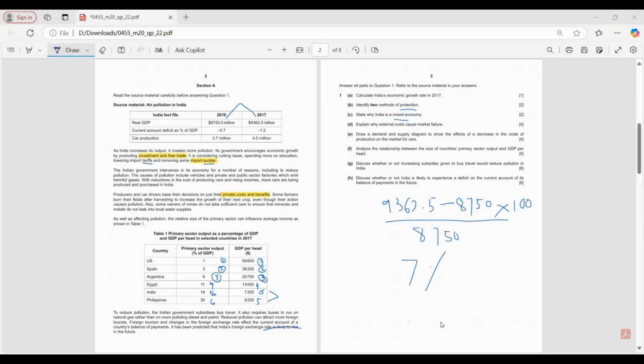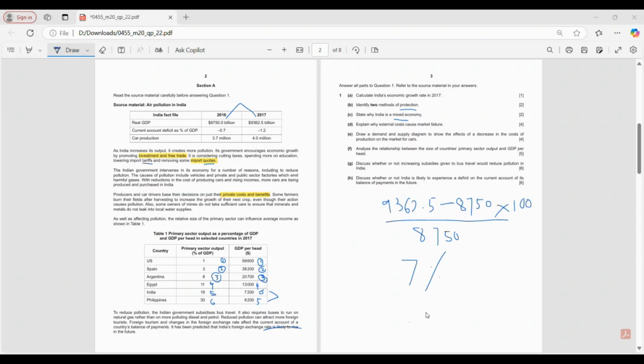Ma'am, external cost happens when someone's actions hurt other people. Yes, it's the effect of a good or service on a third party. Exactly, on a third party, right? So external cost means it is a harmful, negative effect, because there can be external benefit also. So we are talking about external cost, so better indicate it's a harmful, disadvantageous effect.